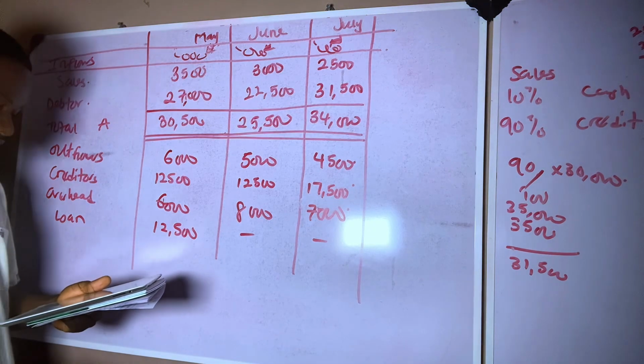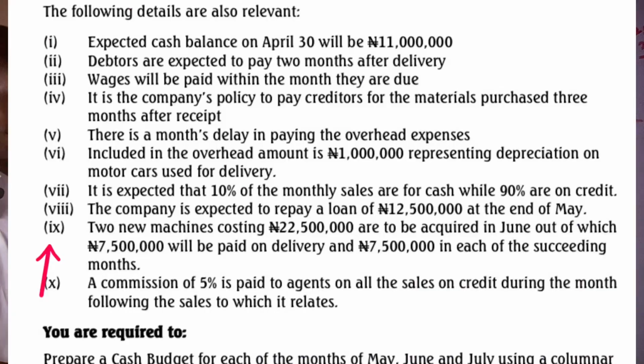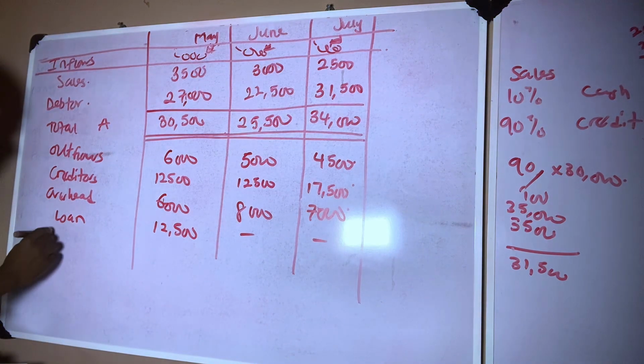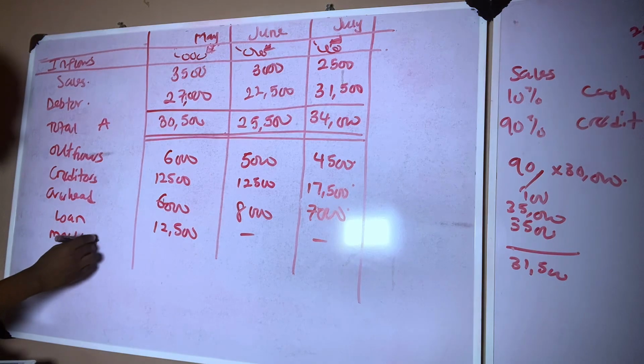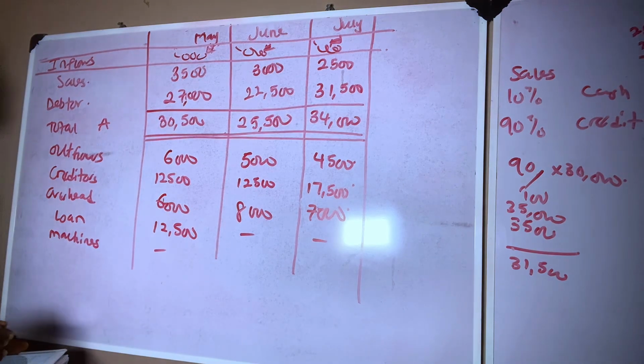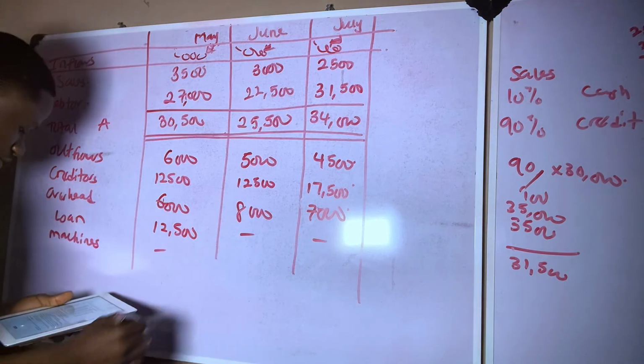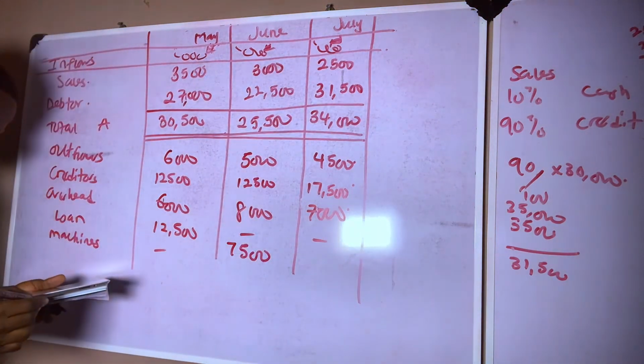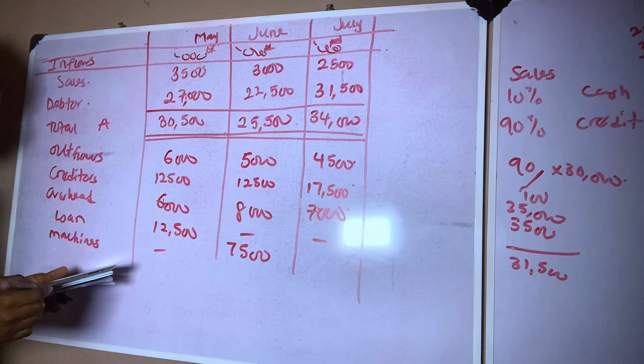So the next additional information says that two machines costing 22.5 million, which is 22,500, are to be acquired in June, out of which 75% will be paid on delivery. So we are going to pay money for machines in June. So we will go machines. We are not paying for machines in May, but we pay for machines in June, which they said 7,500 will be paid on delivery and 7,500 in each of the succeeding months.